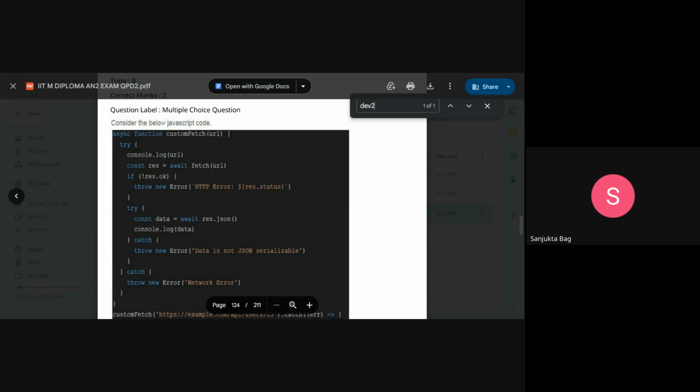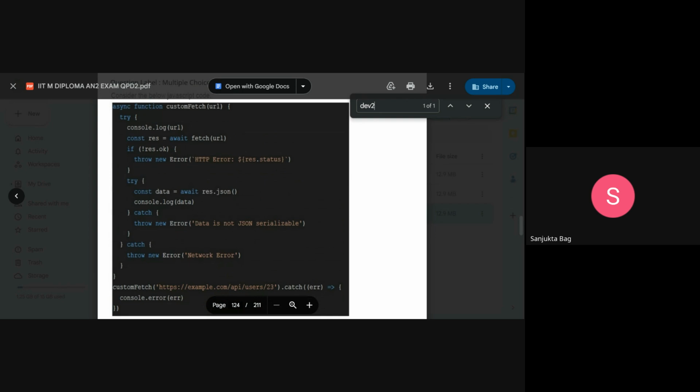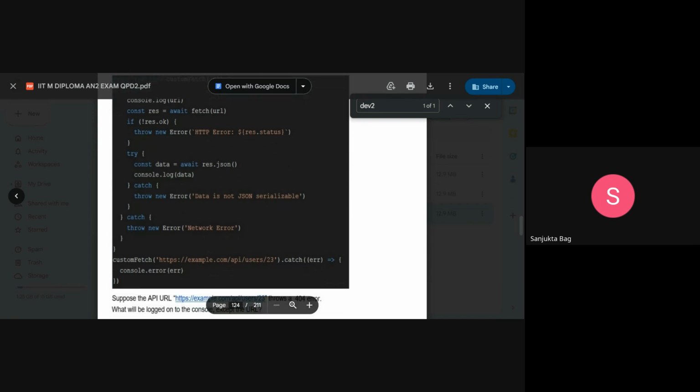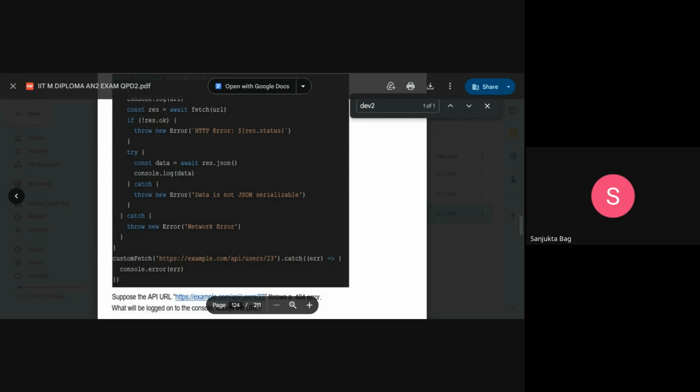Now the response cannot be parsed, so it goes into the inner catch block, which throws the error, data is not JSON serializable. Now this error is caught by the outer catch block, which again throws the error, network error. And the function custom fetch catch handler handles that error and logs it to the console as network error.